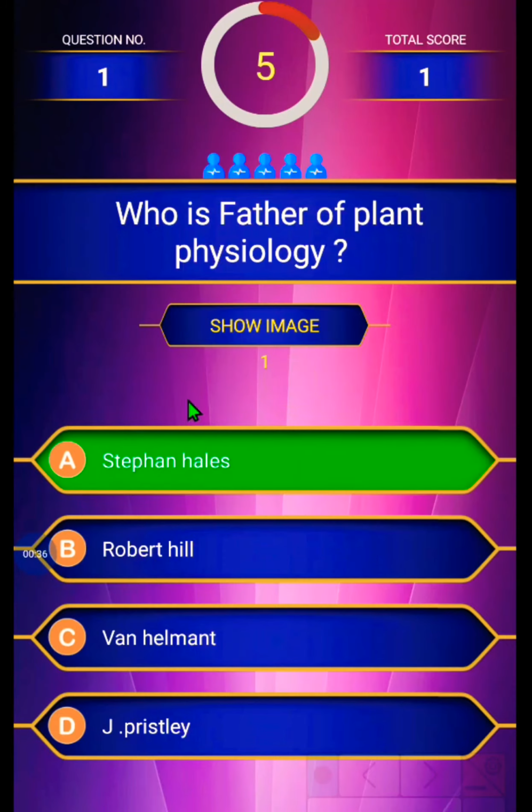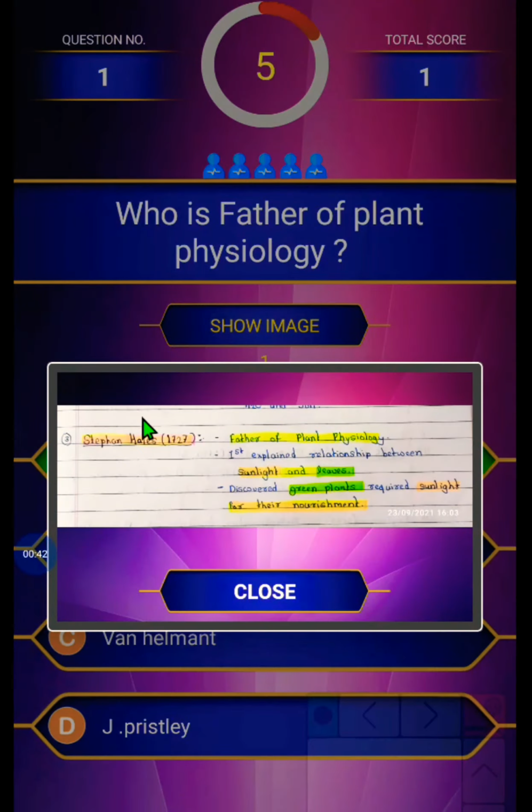And see here, Stephen Hales, in 1727, was the father of plant physiology. He first explained the relationship between sunlight and leaves. Also, he discovered that green plants required sunlight for their nourishment.